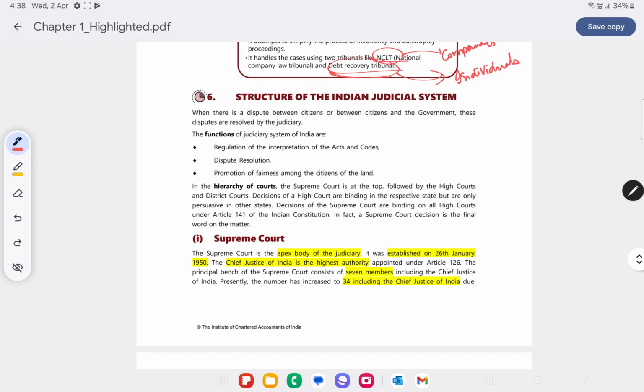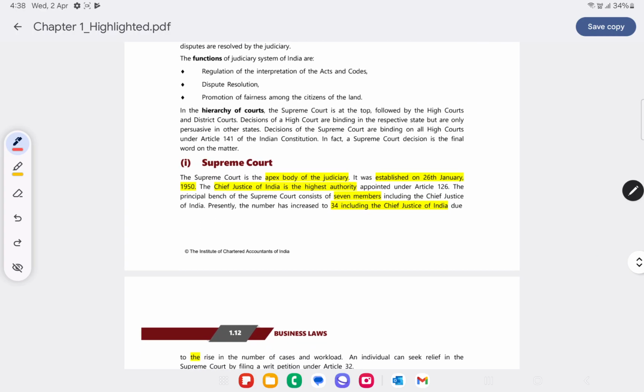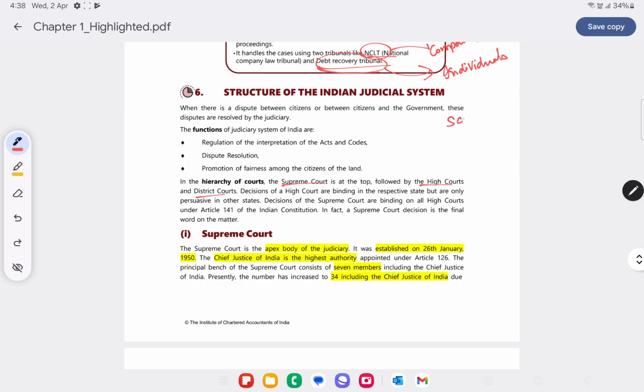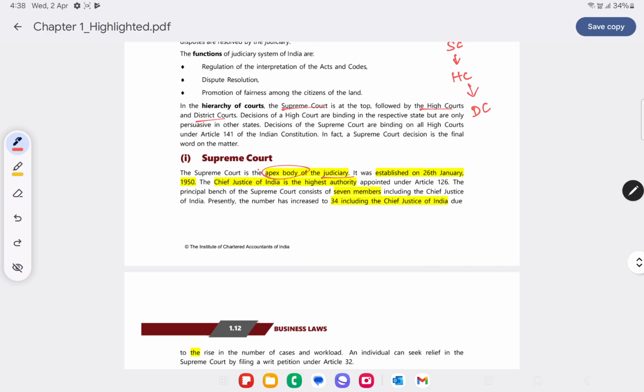Structure of Indian judicial system. So what about the structure of Indian judicial system? So in the hierarchy of courts, we have Supreme Court at the top, which is followed by High Court and then the District Court. So hierarchy flows like this. First up we have the Supreme Court, and then we have the High Court, and then we have the District Court. So Supreme Court is the apex body of judiciary.